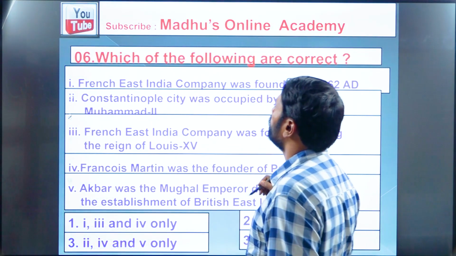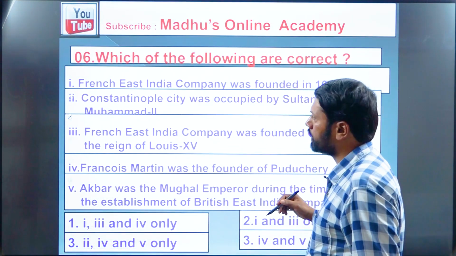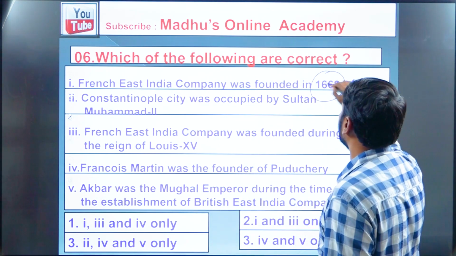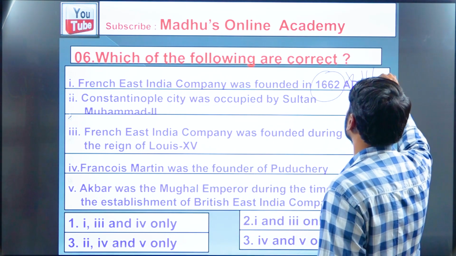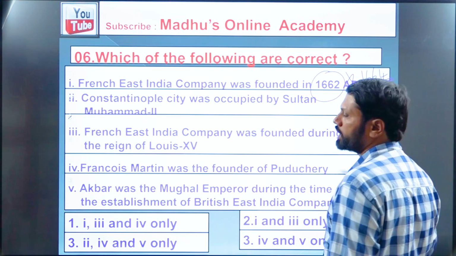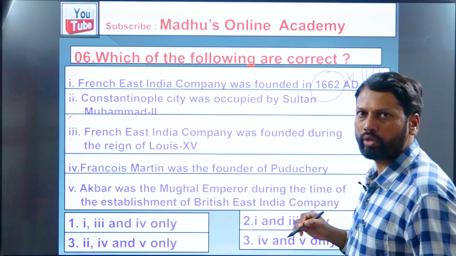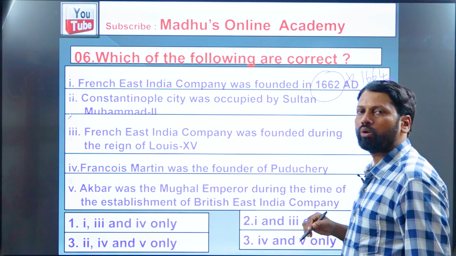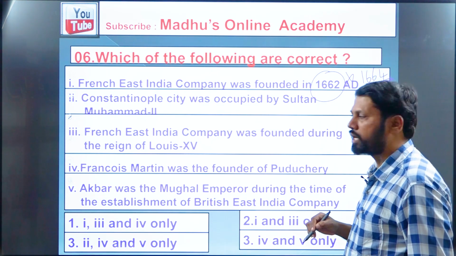Next, the last question. Which of the following are correct? Here, the French East India Company was founded in 1664. As I told you just now, that is a wrong statement. It was founded in 1664 during the time of the Bourbon King of France, Louis XIV, with the help of his able finance minister, Colbert.